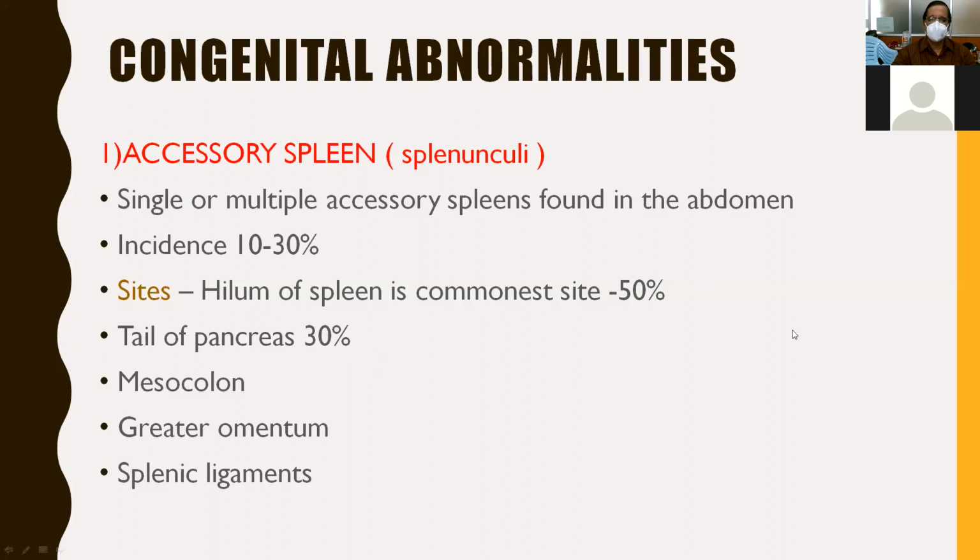So these two must be examined while doing splenectomy, and also you must always examine the mesocolon, where some accessory spleens may be present, the greater omentum, and some within the splenic ligaments. I already told you there are 3 splenic ligaments, that is gastrosplenic ligament, splenocolic ligament, and splenorenal ligament. So these are the 3 ligaments you must look at for any accessory spleens.